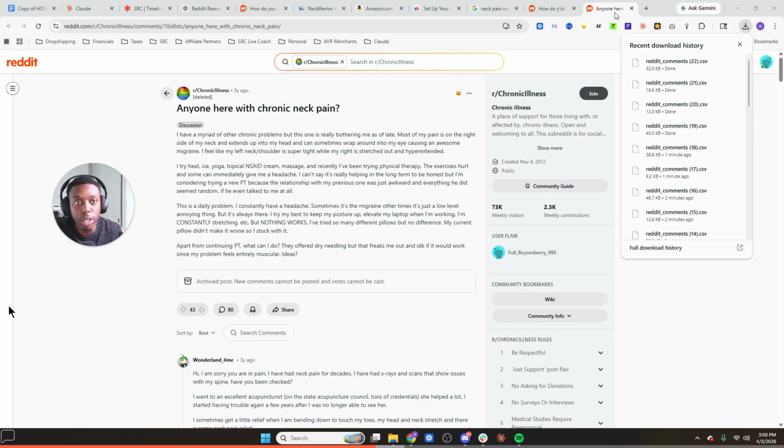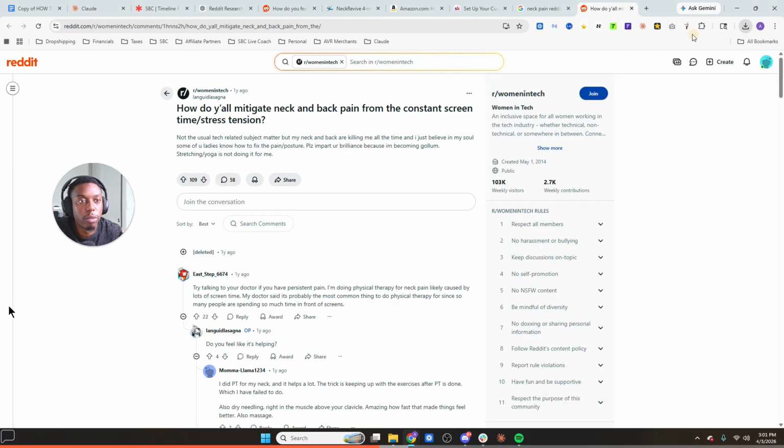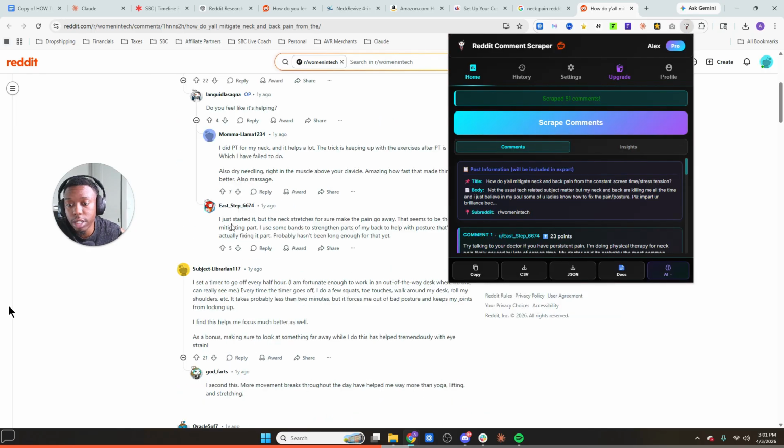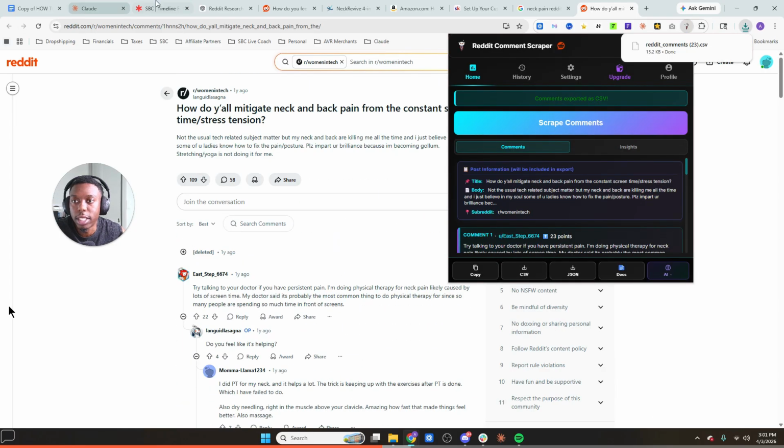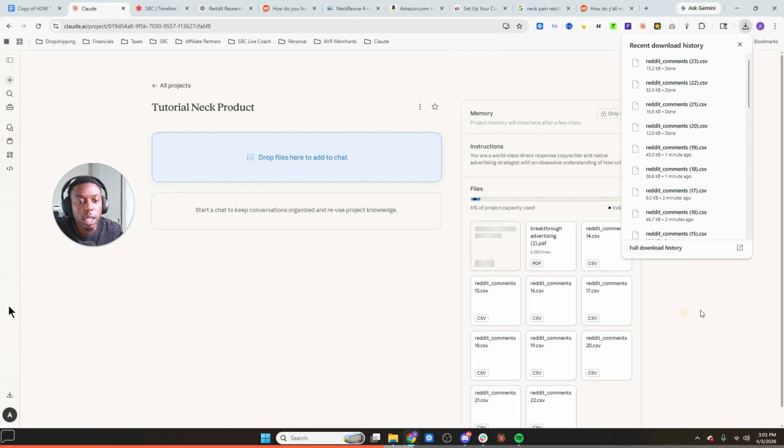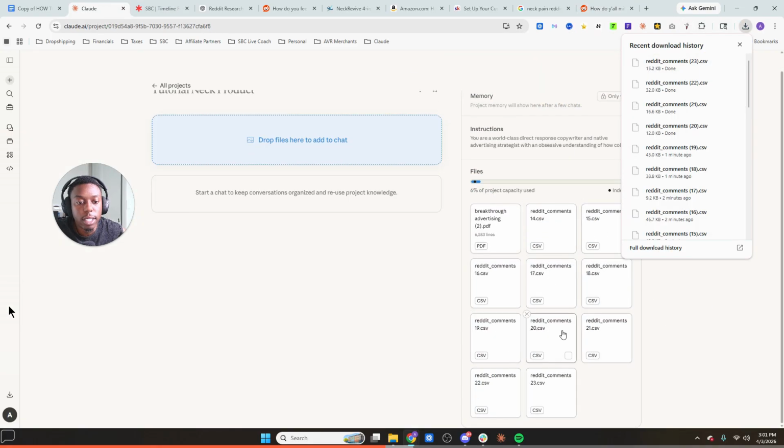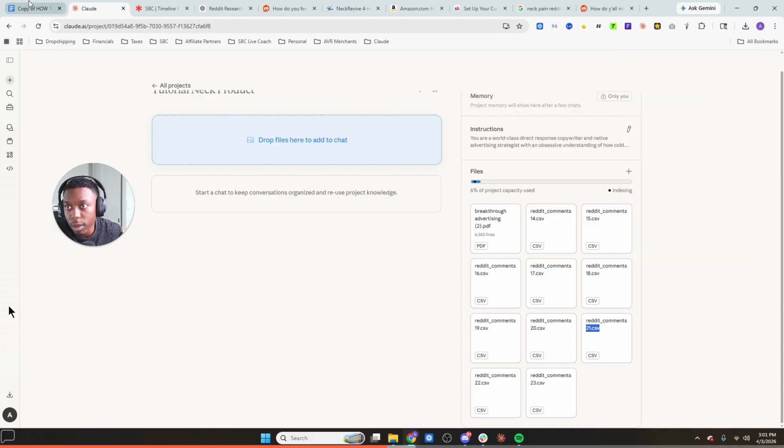Just make sure that you're not dirtying up the data by going too deep and using irrelevant Reddit forums. Make sure that Reddit forums are actually relevant to the pain being discussed. How do you do that? Just quickly glance through and make sure that they're talking about the topic that you expect them to be talking about. All right, so we're at 1, 2, 3, 4, 5, 6, 7, 8, 9, 10. Perfect. All right, so now we have 10. So that's the second step there.